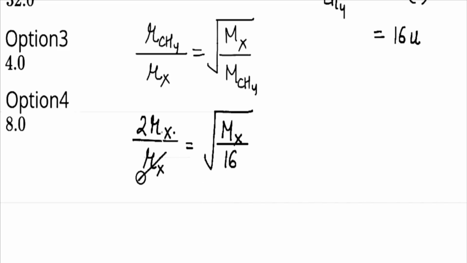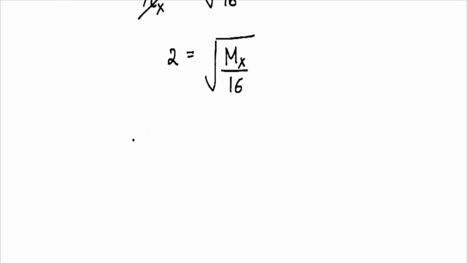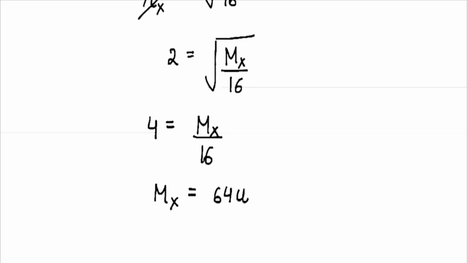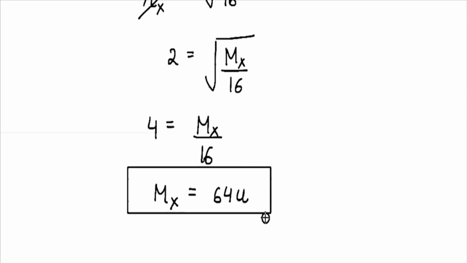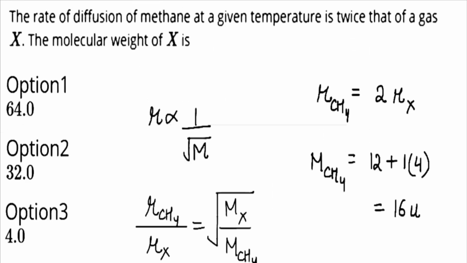So from here Rx will get cancelled out and it will be 2 is equal to under root of Mx by 16. Now if we square both sides, then it will be 4 is equal to Mx upon 16. So the molecular weight of X will come out to be 64 u. So our correct option will be option 1.